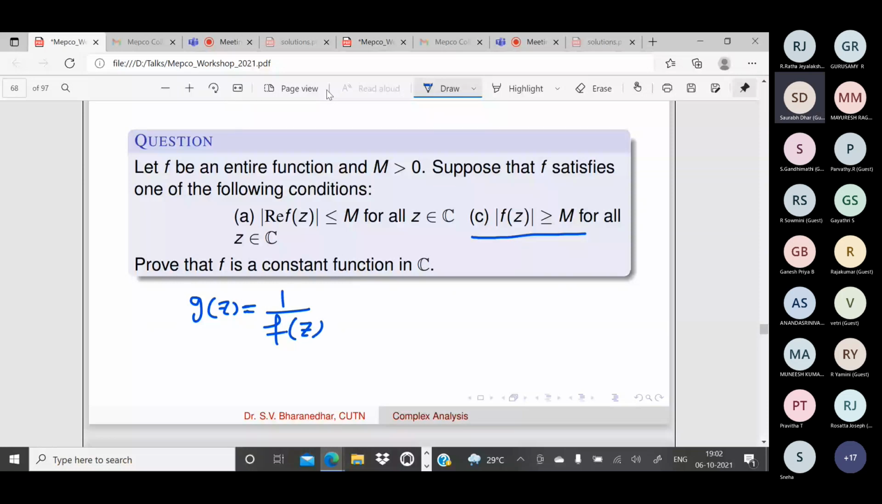Now modulus of g of z is bounded by 1 by m. And since f is analytic, 1 by f is analytic because it is non-zero. So g is an analytic, bounded entire function. So g is constant, therefore f is constant. So this is proved, right? Very good. What about the first one?